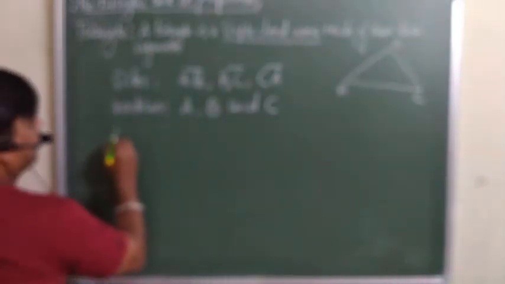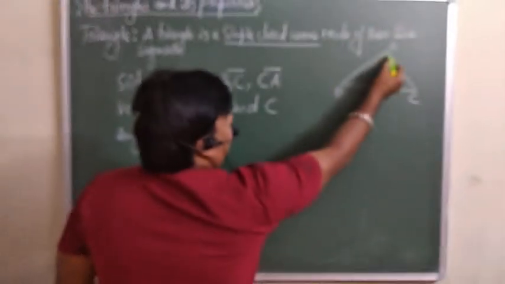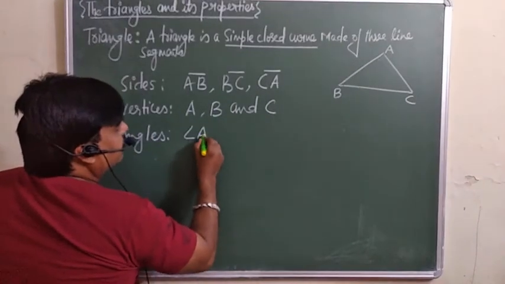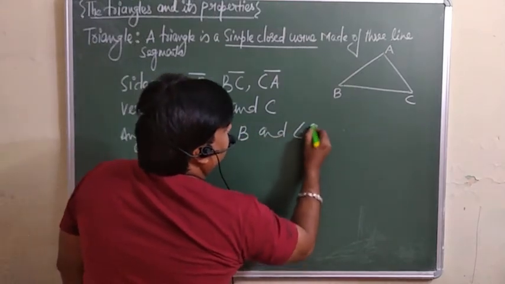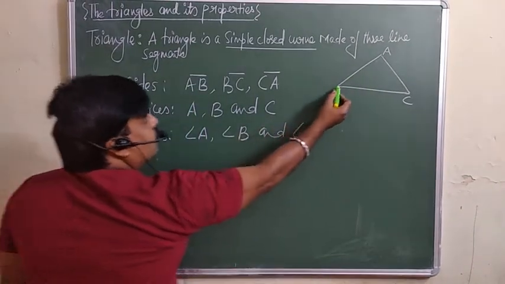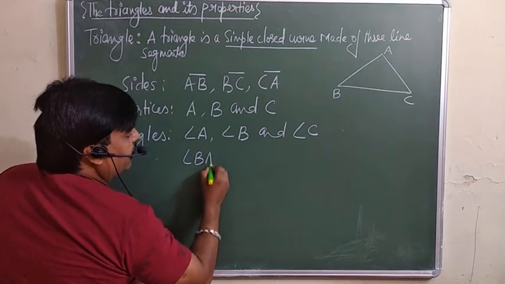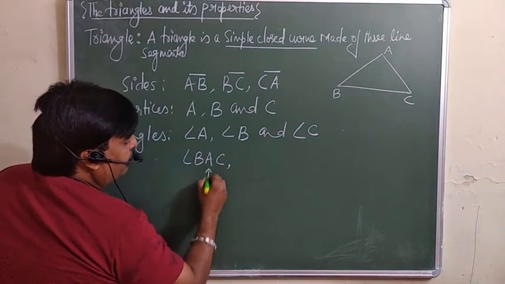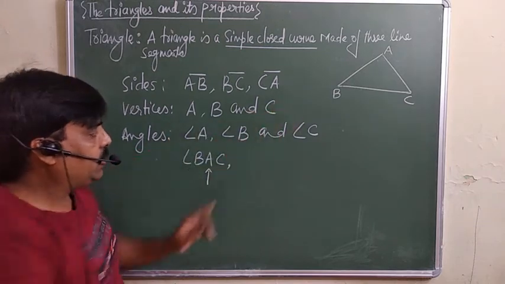And if we talk about the angles, so this is your angle A, you can see angle A, angle B and angle C. Or it can be written, इसको हम ऐसे भी ले सकते हैं. Suppose you want to write angle A, you can write angle BAC. Means in the middle, जो middle में letter आता है, angle उसका form होता है. तो angle BAC.